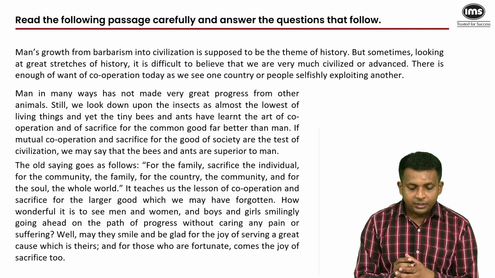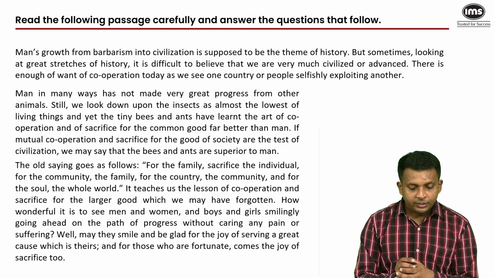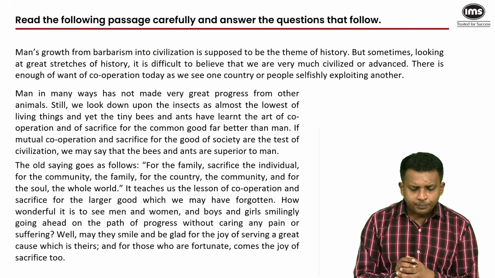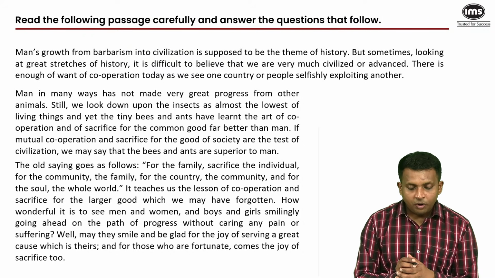And then the next paragraph, the old saying goes as follows: for the family, sacrifice the individual; for the community, the family; for the country, the community; and for the soul, the whole world. It teaches us the lesson of cooperation and sacrifice for the larger good, which we may have forgotten. How wonderful it is to see men and women and boys and girls smilingly go ahead on the path of progress without caring any pain or suffering. Well, may they smile and be glad for the joy of serving a great cause which is theirs, and for those who are fortunate comes the joy of sacrifice too.